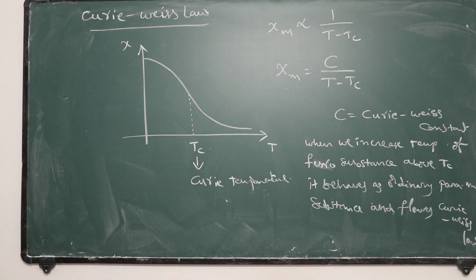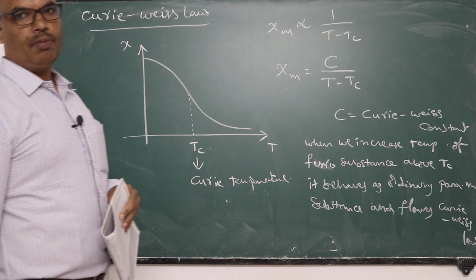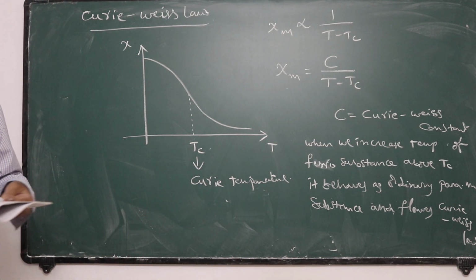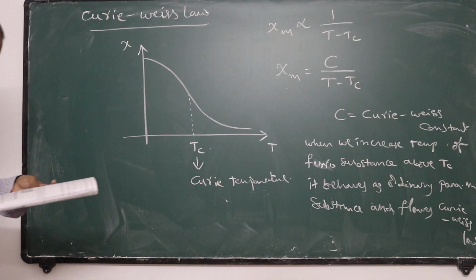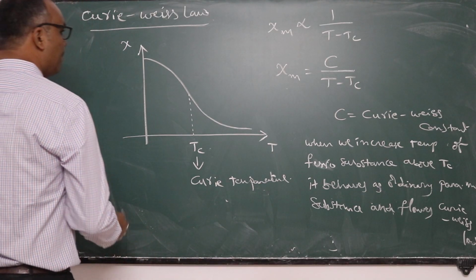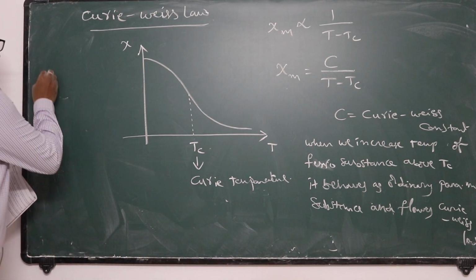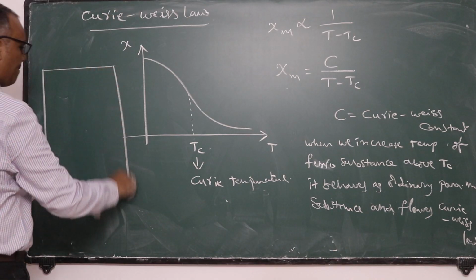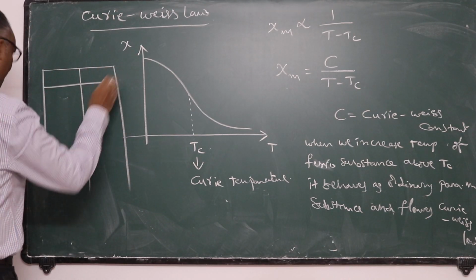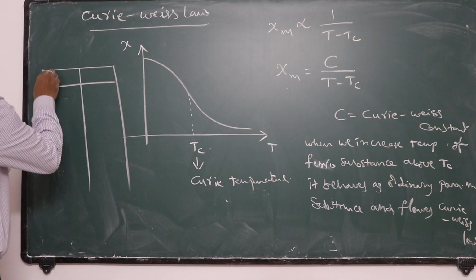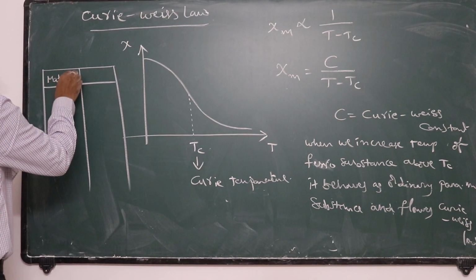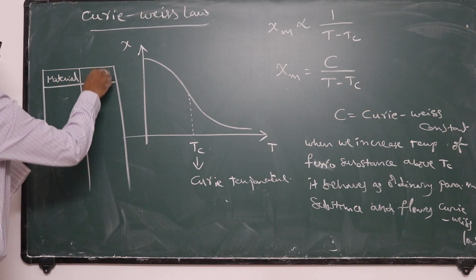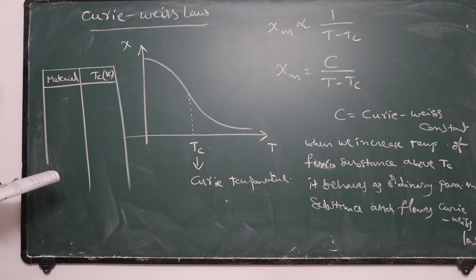Based on the domain theory, we will explain the concept of ferromagnetism. Some examples, if you see here: this is the material, and its Curie temperature in Kelvin is given here.